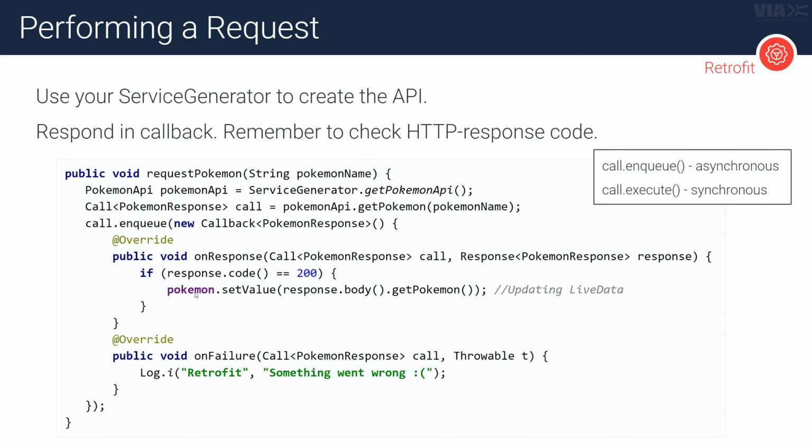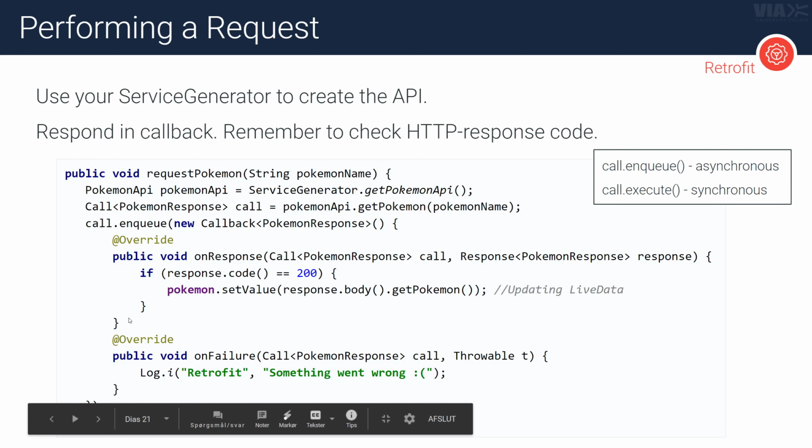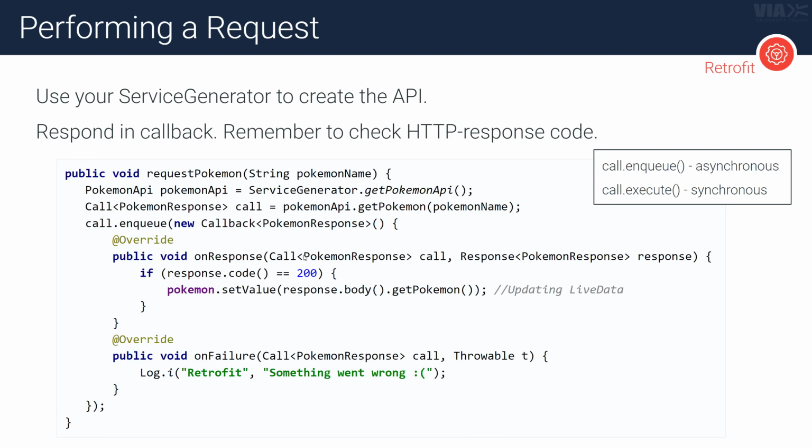So you can never know for sure that this code here is called before the next code you have elsewhere in your code, right? This is very important, and the way you should handle this is, whenever you enqueue something here to happen on another thread and you receive the callback here, you should notify whatever you want to notify by using LiveData. So basically an observable. You can see in this case we just have a Pokemon object here where we are setting this LiveData, so we're setting the value on it.